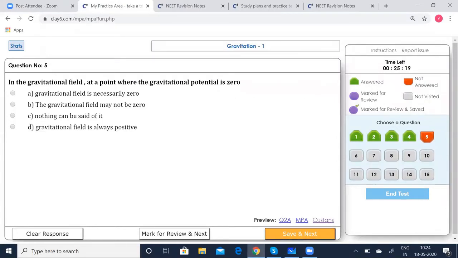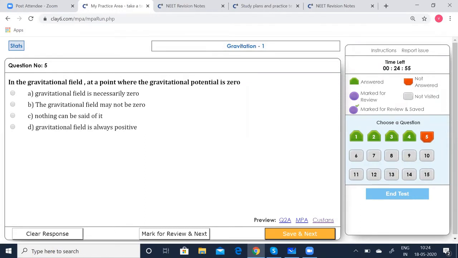Now coming to the fifth question. In the gravitational field, at the point where the gravitational potential is 0, gravitational field is necessarily 0. It may not, nothing can be said of it. Gravitational field is always positive. Gravitational field is given by dV by dx, where V is the gravitational potential.